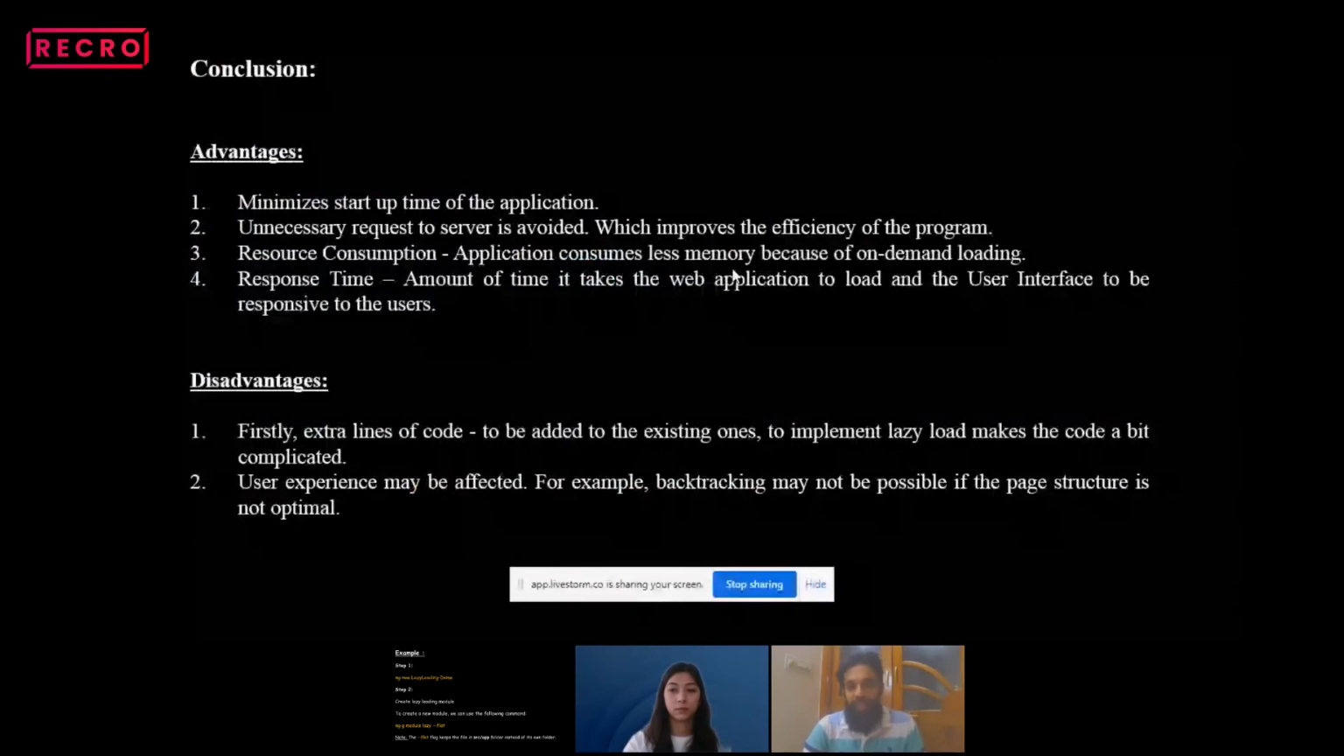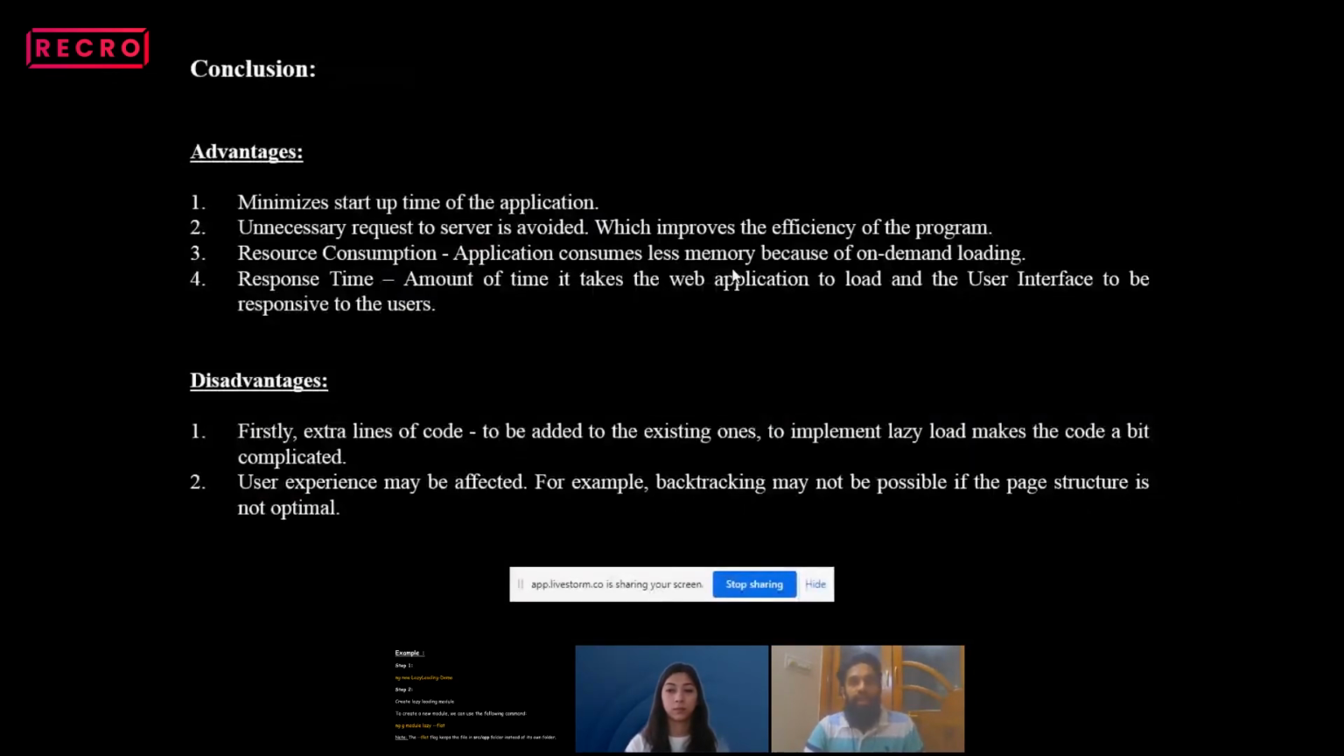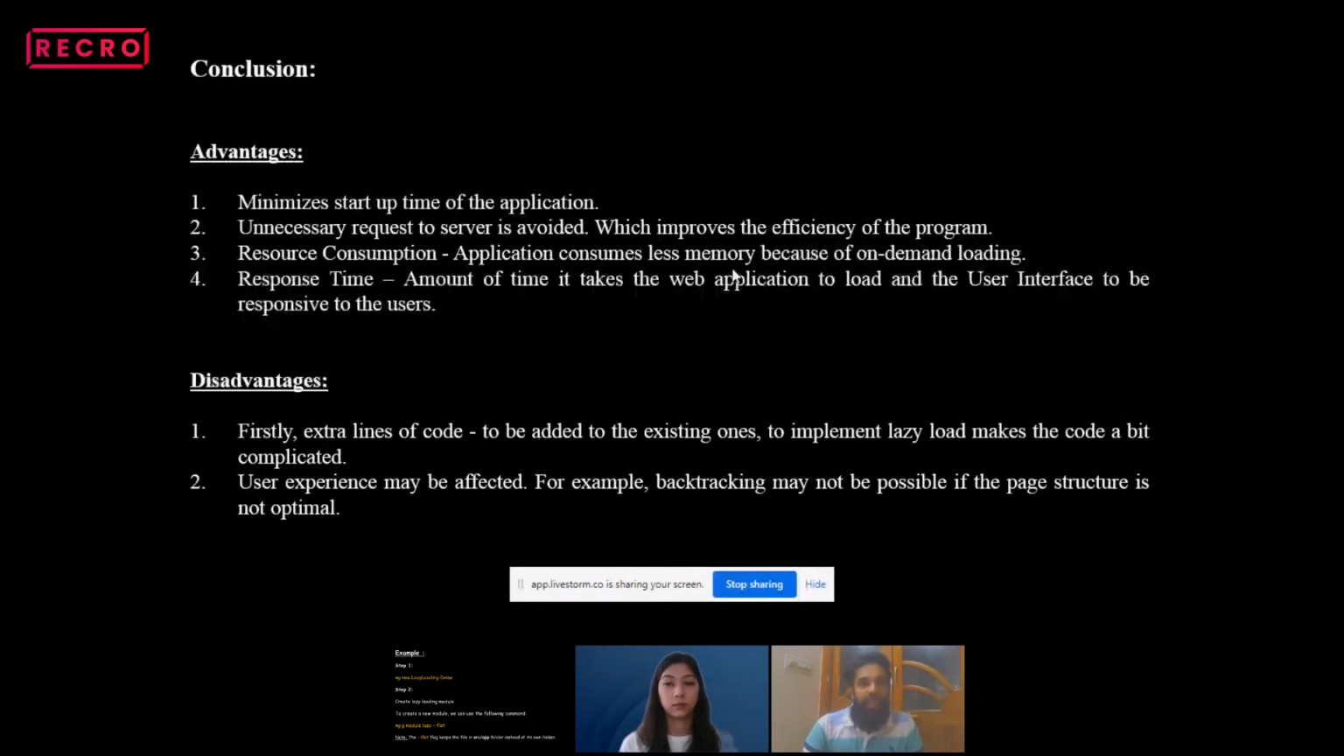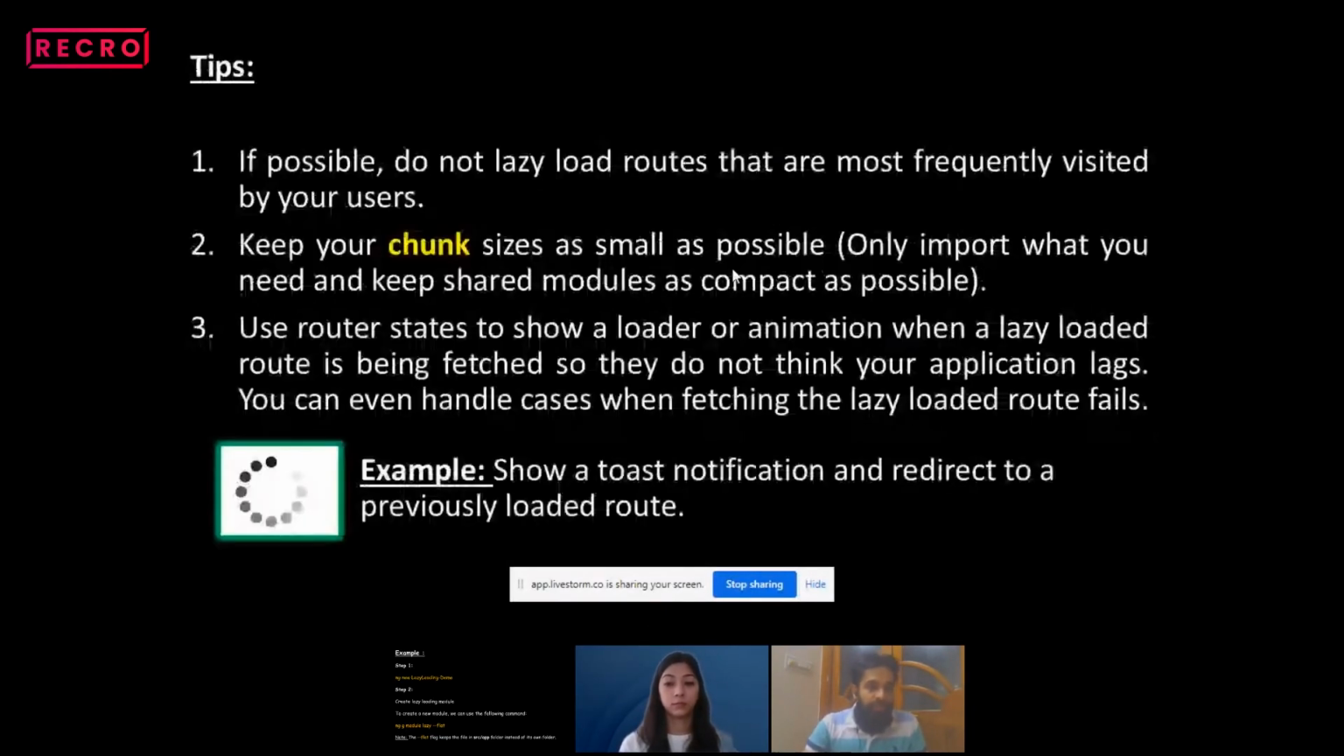So we have to add some lines of code. That is the disadvantage, I can say. And one more thing is user experience may be affected. For example, when we are debugging the code, suppose I want to debug at some point and see in which part it is actually breaking. At that time, this won't give you all the files in the network tab. It will give you only the chunk files. So that might be a kind of disadvantage, I can say.